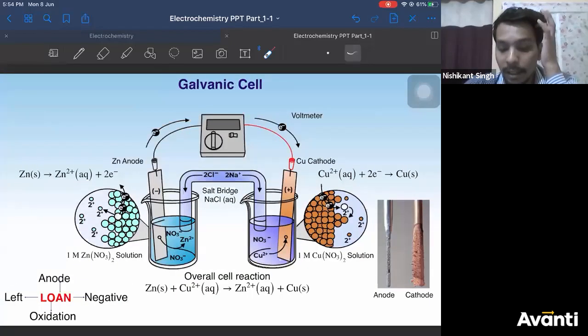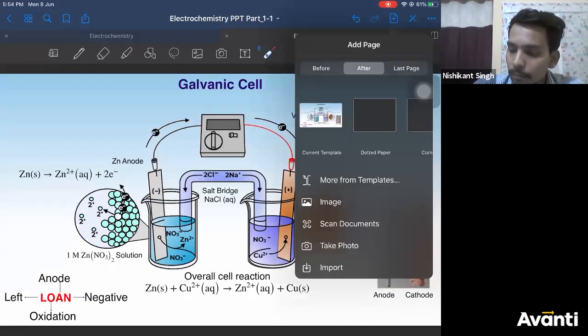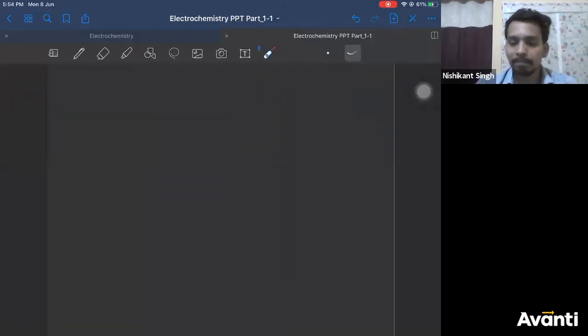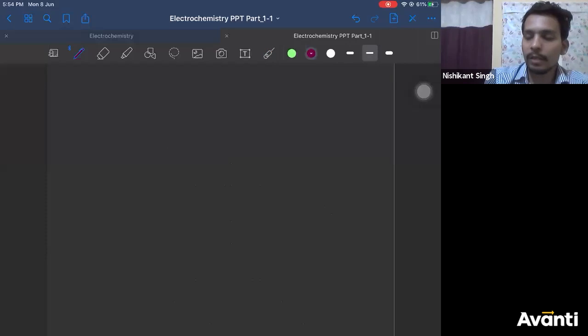Now we are coming towards the galvanic cell, right? Here you will not understand any picture of it. What I'm going to do is draw it and then come back to this. I'll give you a story behind this. There was an experiment which was done. You can read it from the textbook also, right?